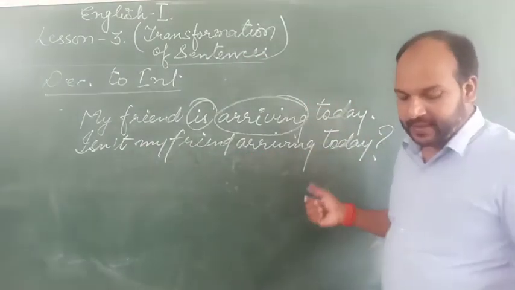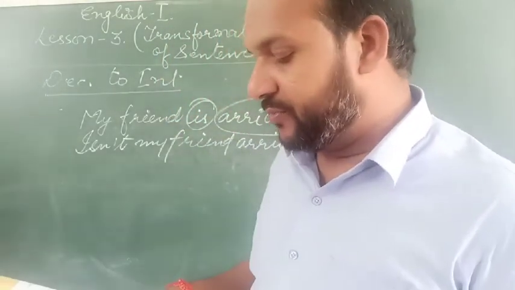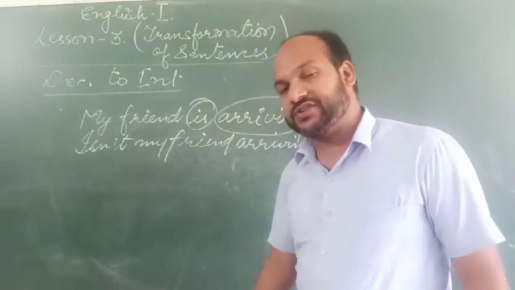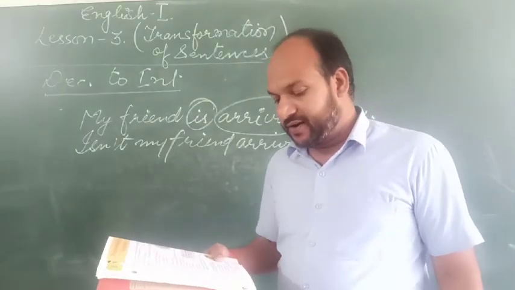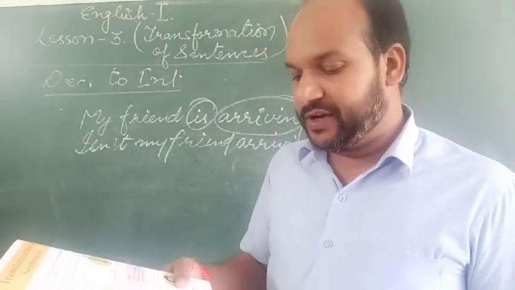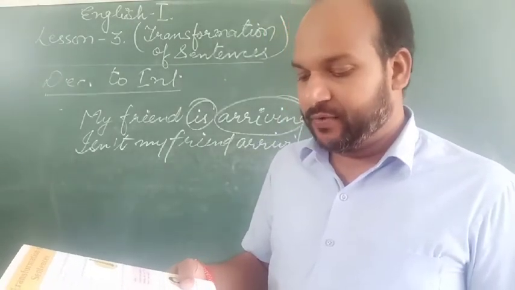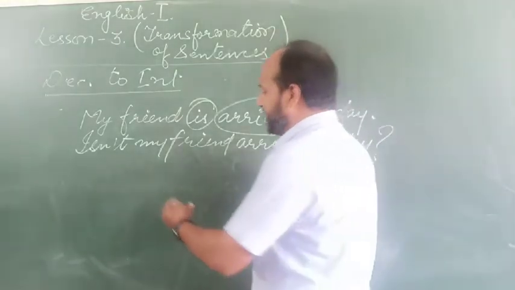Then: she has finished her homework. Hasn't she finished her homework? You are going to the fair. Aren't you going to the fair? I will meet you at the mall. Won't I meet you at the mall? So many examples are given here.